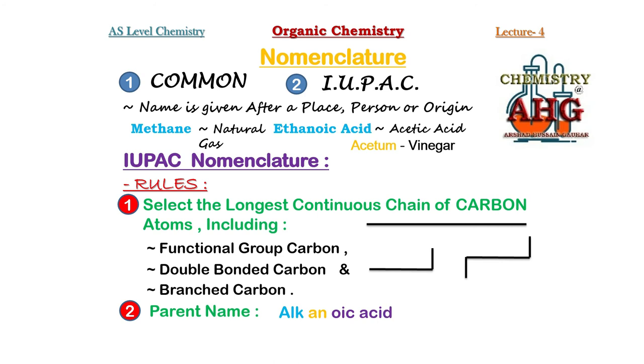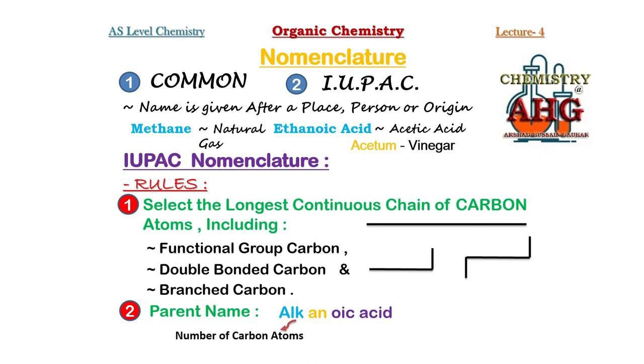You can see I have written a name in three different colors: alkanoic acid. Now what does this mean? There are three different colors, and each color is telling us a particular piece of information. Alk, the first part. What does it tell us? It tells us the number of carbon atoms in the longest continuous chain, whether it is a straight chain or bent. What you must look at is how many carbon atoms are there. The total number of carbon atoms is shown by the first part of the parent name.